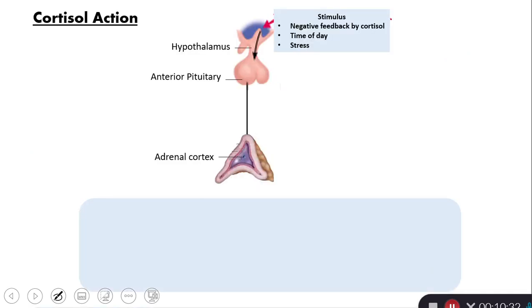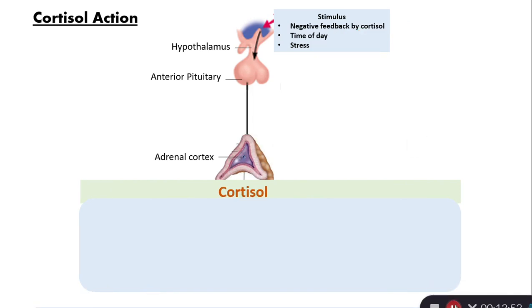So here the stimulus can be negative feedback by low cortisol in the blood, or time of the day, or chronic stress. And here the hypothalamus releases CRH. CRH stimulates the anterior pituitary gland to produce adrenocorticotropic hormone, ACTH. ACTH stimulates the adrenal cortex to produce cortisol. Leads to